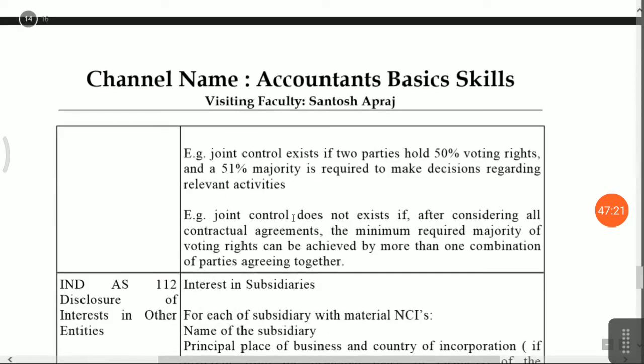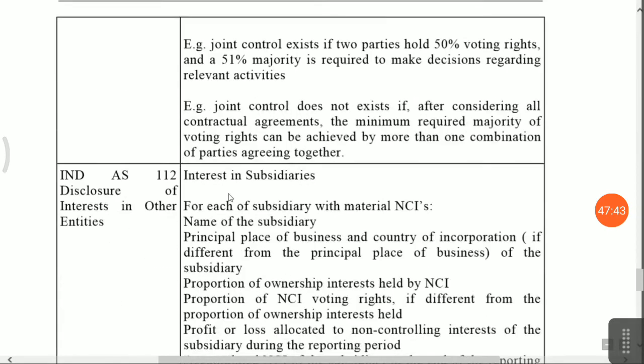Joint control: if joint control does not exist, after all contractual agreements, the minimum required majority voting rights can be achieved by more than one combination of parties agreeing together. There are terms and conditions specified in the agreement for the investment that you have to consider while presentation of your financial statement. Next important accounting standard is Ind AS 112, disclosure of interest in other entities.